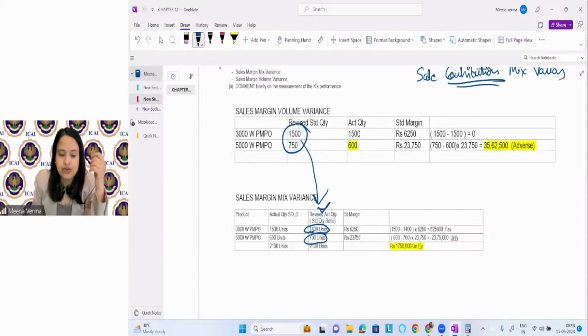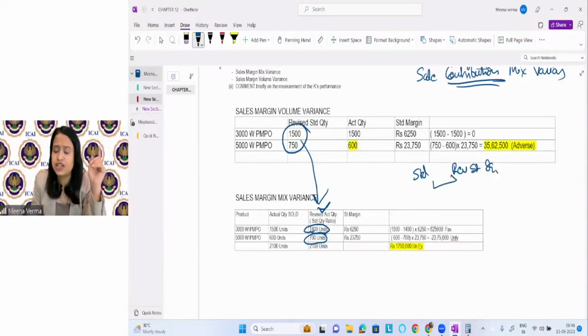So actually, if you will see, we have two types of standard ratios, right? First is standard ratio, then we have revised standard quantity, because the planning is changing here, planning variances. So we have the standard budget and then we have the revised standard budget. Now, since it is operational variances, we will not consider the standard budget. Standard budget was 1500 and 500.